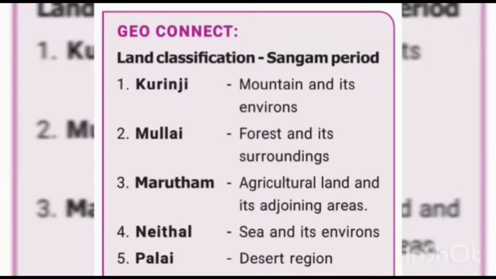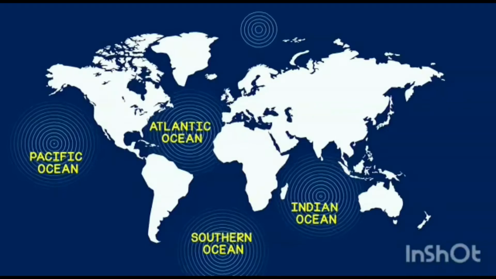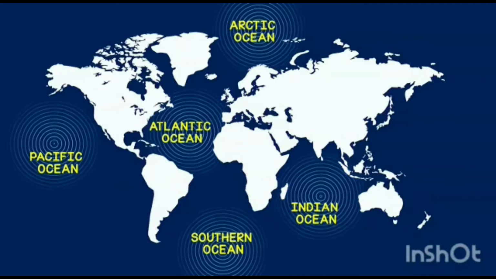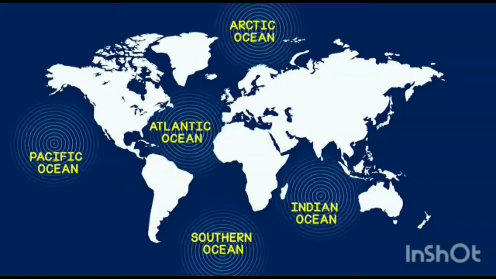And also, according to the Sangam period, the land was classified into 5 categories: Kurunji, mountain and its environment; Mullai, forest and its surroundings; Marudam, agricultural land and its adjoining area; Neithal, sea and its surroundings; Palai, desert region. Apart from the continents, there are 5 oceans located on the earth's surface. They are the Pacific, Atlantic, Indian, Southern and Arctic oceans.